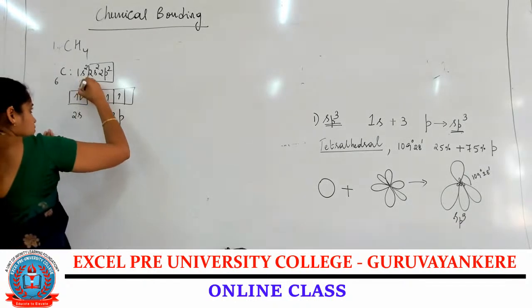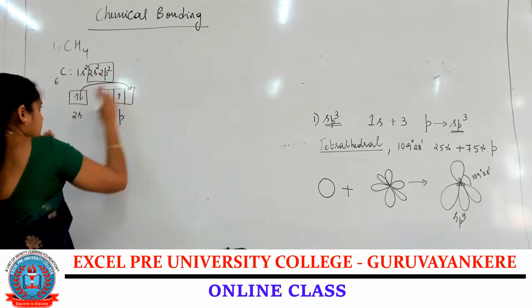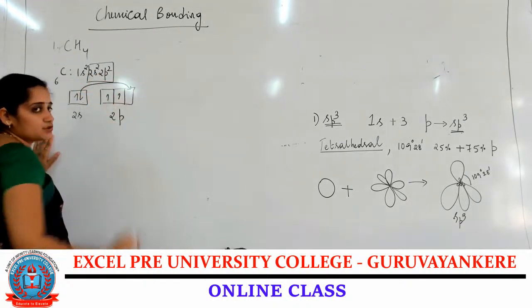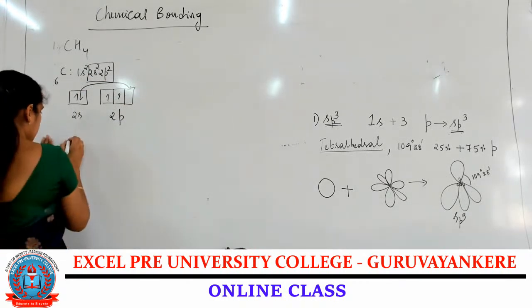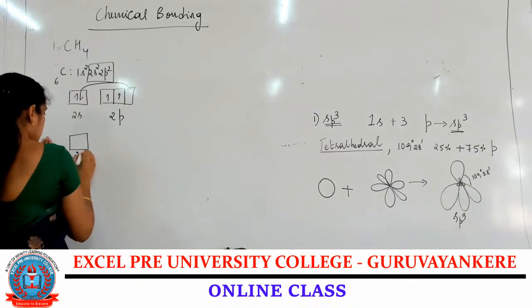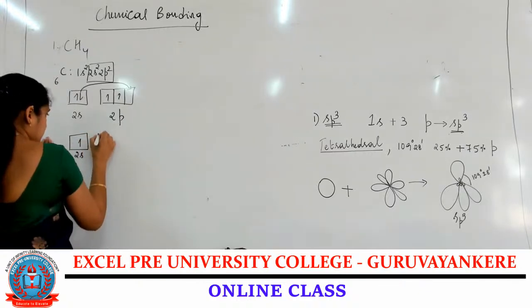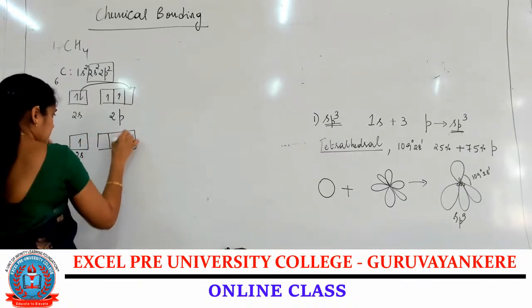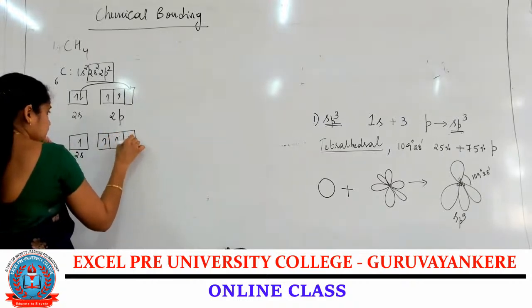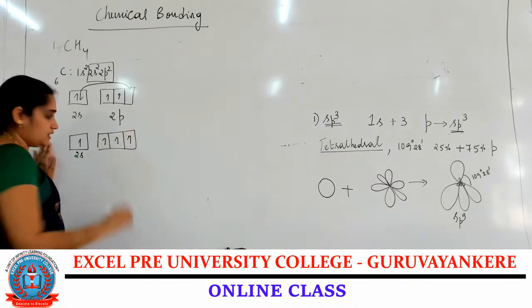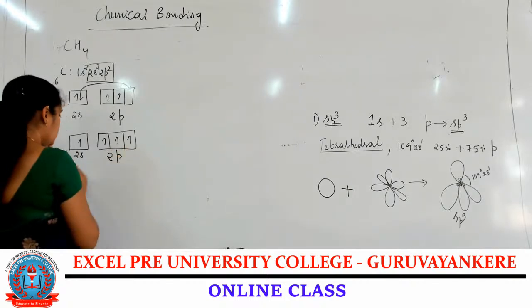So the excitation of the electron takes place from the 2s orbital into the 2p orbital. Now the 2s orbital contains 1 electron, and 2p contains 3. So a total of 4 unpaired electrons.